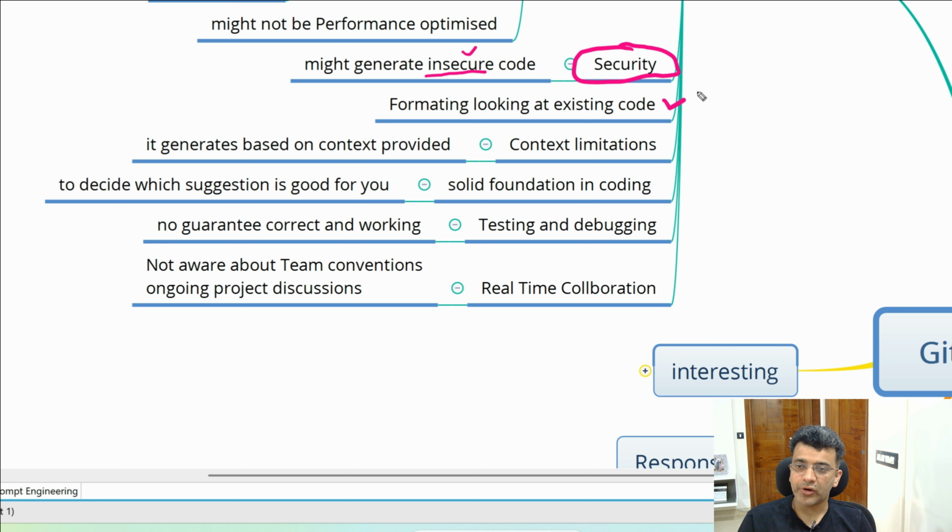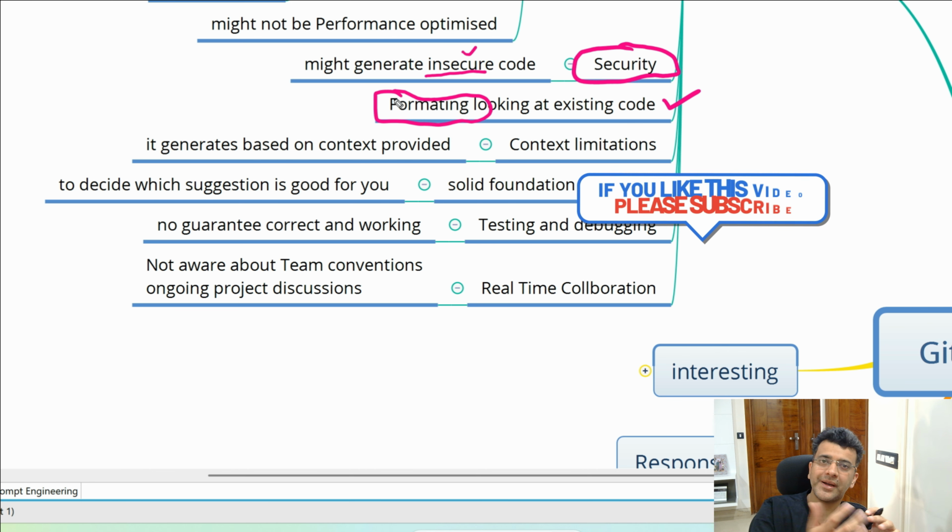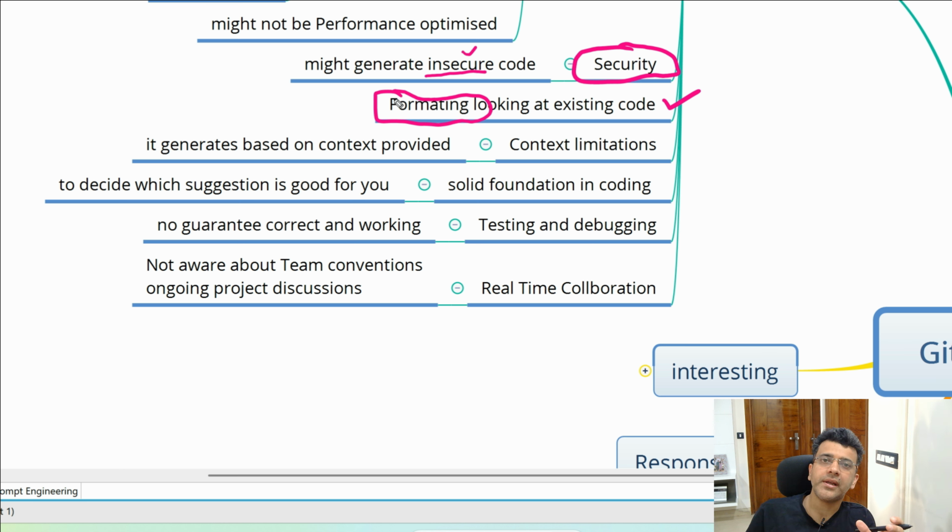Also, it does the formatting many a times looking at your own code, right? So let's say I wrote some wrong statements. Like in my first example, I showed you that I wrote a print statement opening Chrome browser, right? I might have written something similar as well, and that might not be good, but the test it created copied that formatting, right? I might be on line number this, so then it will try to generate the code looking at that. That might not be the best code, right?